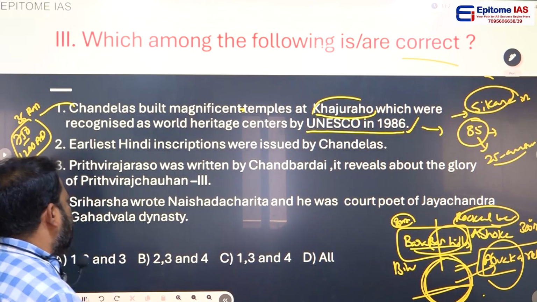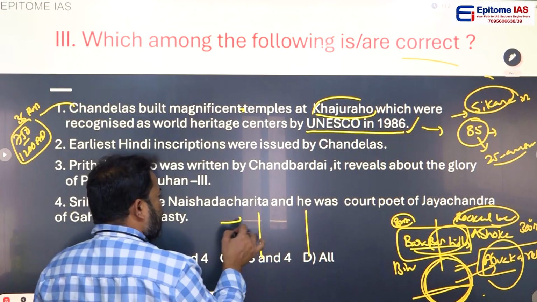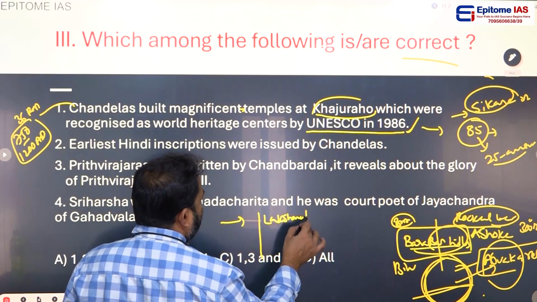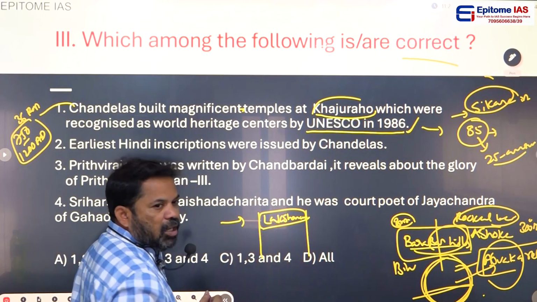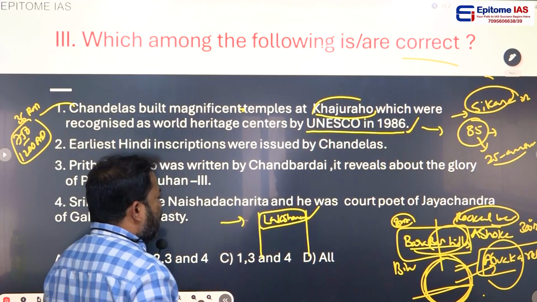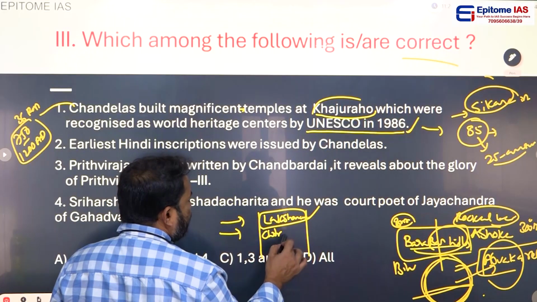So coming to the point, let's see some of the temples. At Khajuraho they constructed a temple for Lakshmana. Are you remembering Lakshmana? Lakshmana was a brother of Rama. And they constructed a temple for Chitragupta.